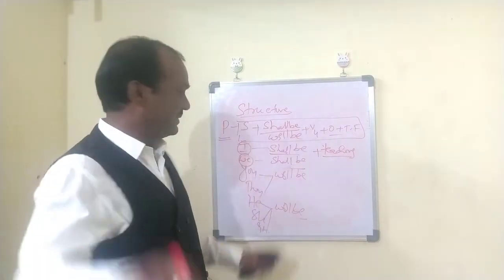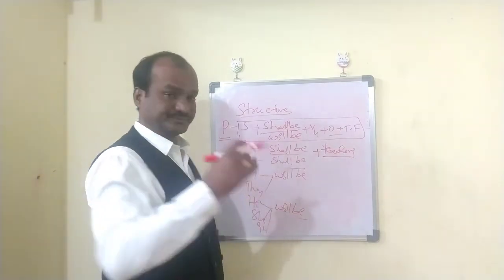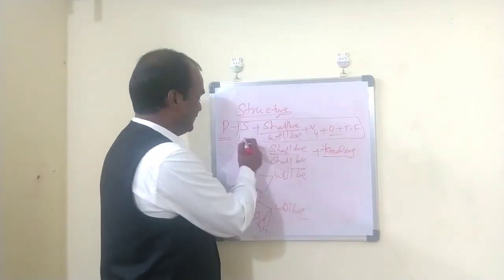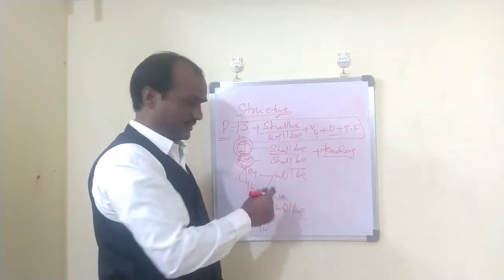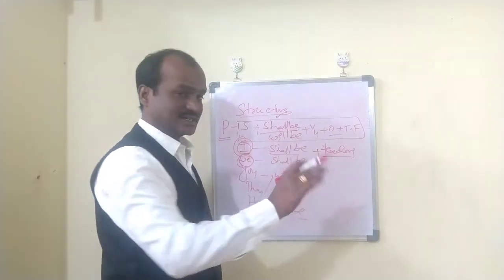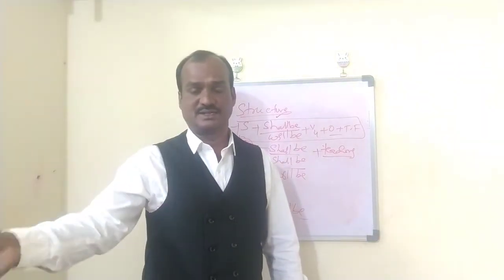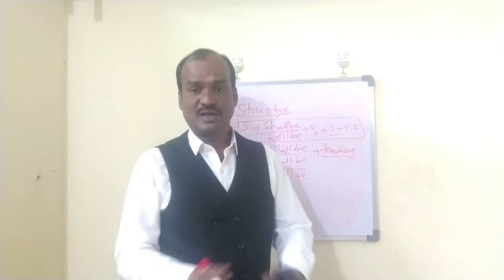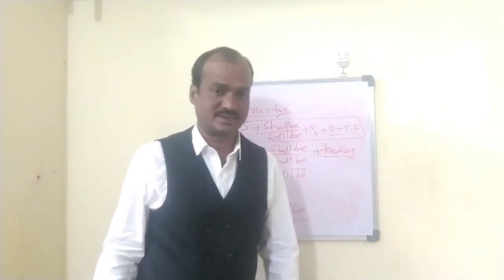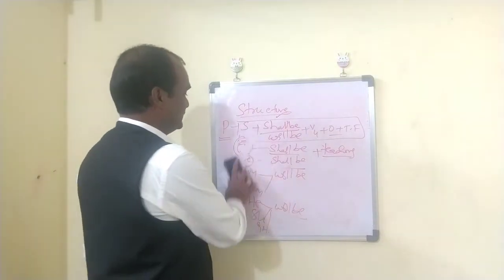We need to keep in mind the basic positive structure of this tense, that is subject, shall be, will be, V4, object and time factor, right? Shall be is used with first person singular and plural. With all the remaining subjects, will be is used, and the V4 form of the verb is used. Object and time factor we know very well. By this time tomorrow, by this time next week, by this time next year, by this time next month. All these are the time factors used in the future continuous tense, right?